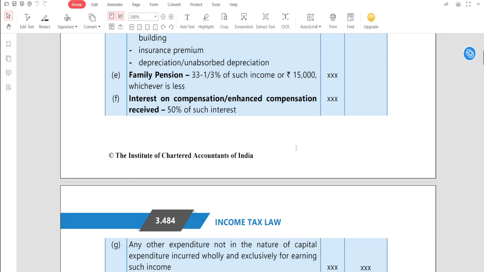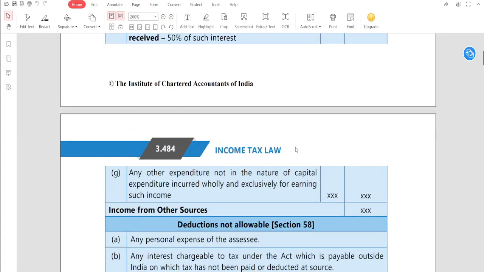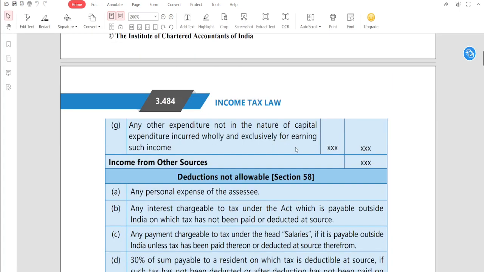Interest on compensation, enhanced compensation. I told you earlier, whatever interest you earn, the government will give you a direct 50% deduction. There is a flat deduction available in terms of expenditure under section 57. Any other expenditure, not in the nature of capital expenditure, incurred wholly and exclusively for earning such income, will be eligible for deduction under section 57.